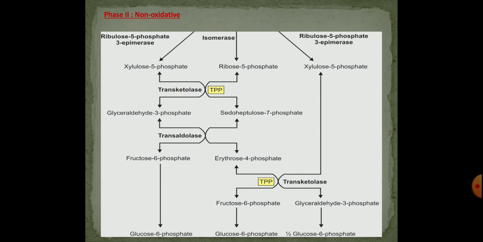The fructose 6-phosphate and glyceraldehyde 3-phosphate can be further catabolized through glycolysis and the citric acid cycle. Glucose may also be synthesized from these two compounds. So this is how the non-oxidative phase of the HMP shunt pathway, or pentose phosphate pathway, goes on. This non-oxidative phase is mainly concerned with the interconversion of 3, 4, 5, 7 carbon monosaccharides from ribulose 5-phosphate.